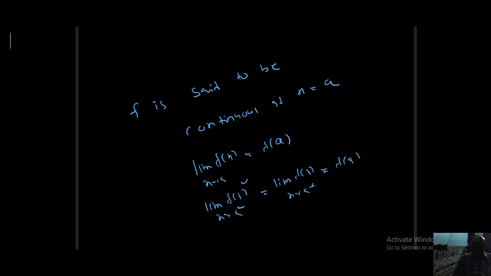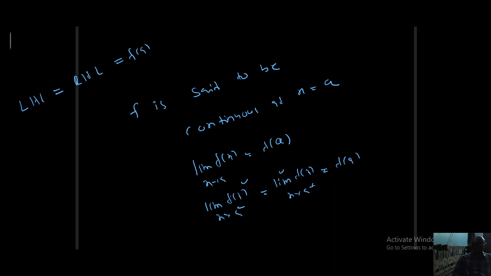If these two exist and are not equal to f of a, you can say that it is discontinuous at x equal to a. If these two are not equal, in that case also we can say that the function is not continuous at x equal to a. What is the meaning of that? If LHL exists, RHL exists and they are equal, and the equal value is equal to f of a, then I can say that it is continuous.